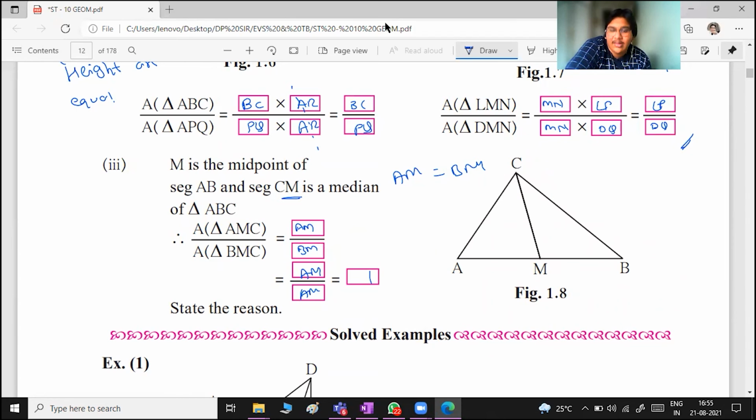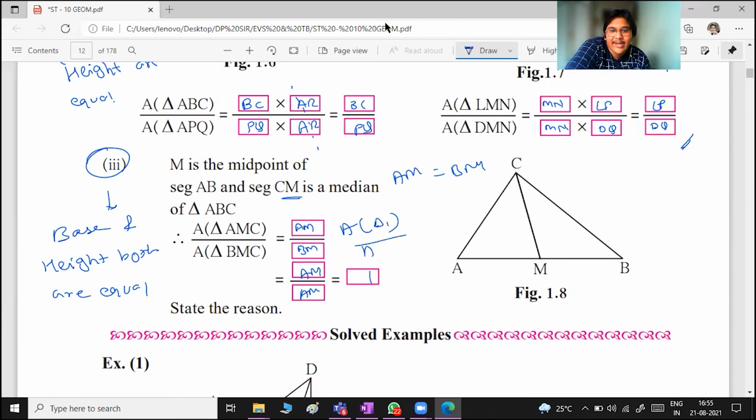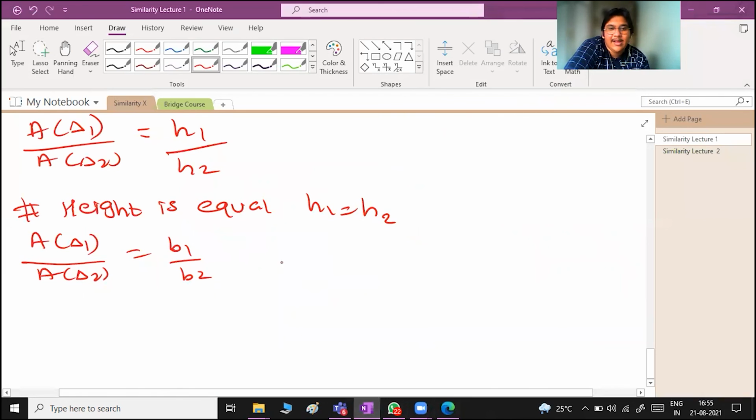So I forgot to discuss this particular case. This case is nothing but when base and height both are equal. When base and height both are equal, area of triangle 1 upon area of triangle 2 is equal to 1 upon 1 is equal to 1. या 1:1 का रेशियो बोल सकते हैं आप इसको, ठीक है? So just let me mention that in my OneNote.